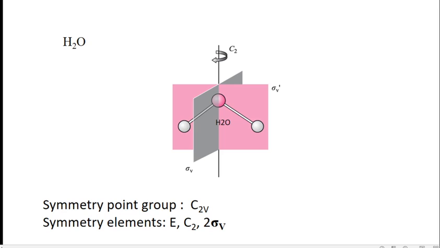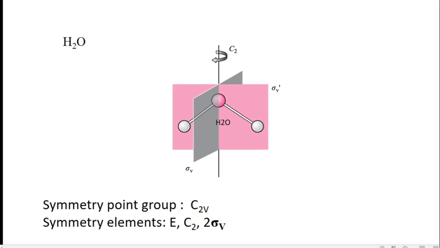Another example is SO2, sulfur dioxide, having the same geometry as the water molecule. So the point group of the molecule is C2v. You have one C2 axis along with two vertical planes of symmetry. You can find some other examples belonging to the same C2v point group.